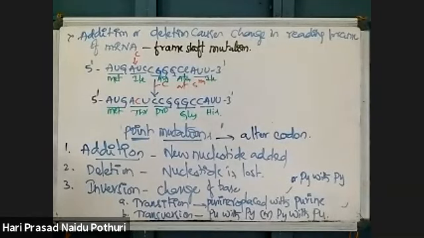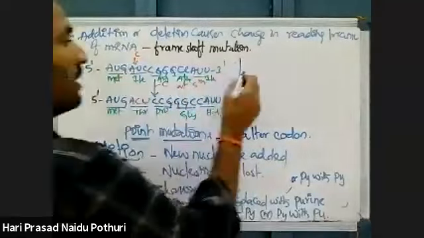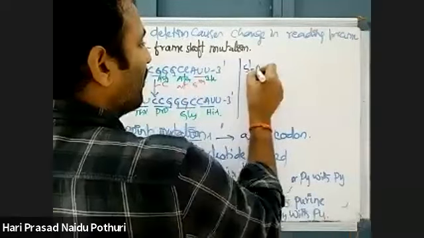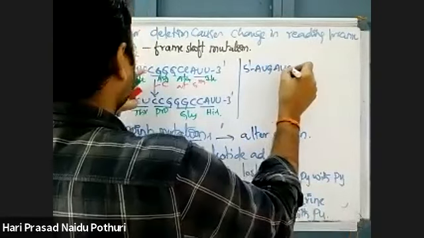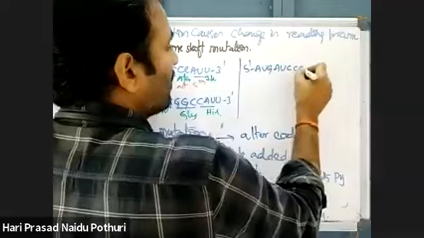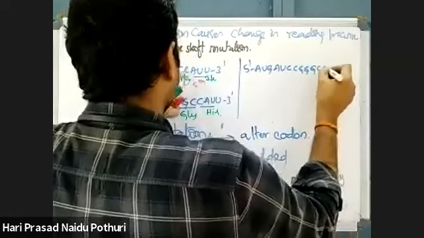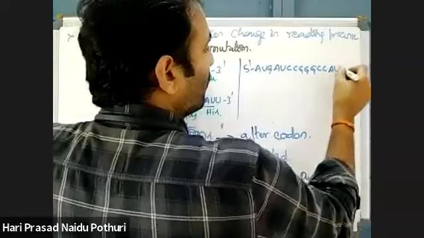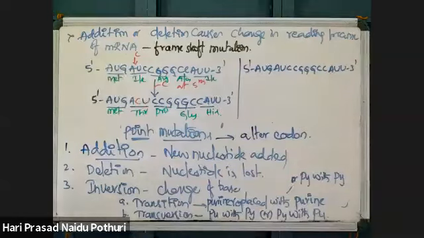One example, deletion I will take now. Same sequence I am taking, deletion. 5 prime AUG, AUC, CGG, GCC, AUU, 3 prime. This is one nucleotide sequence on mRNA.